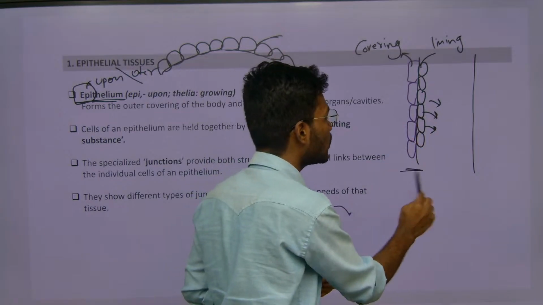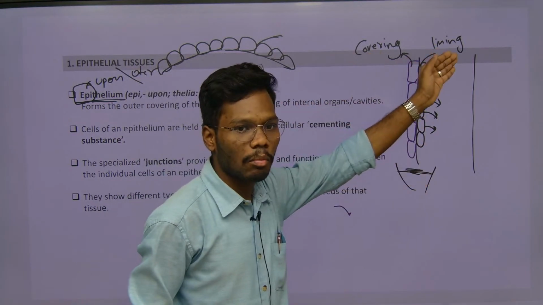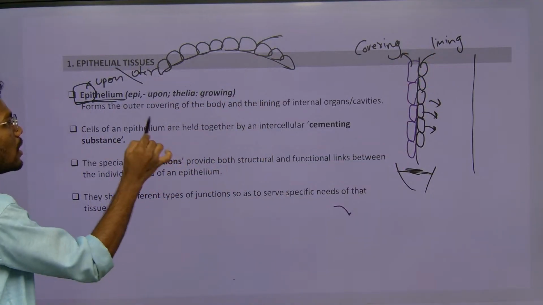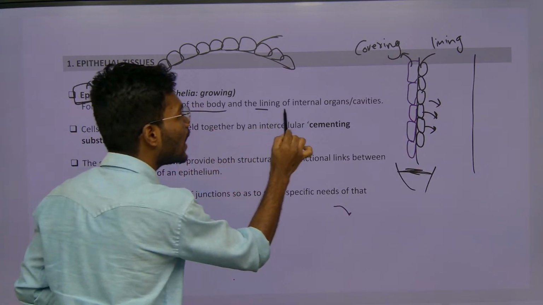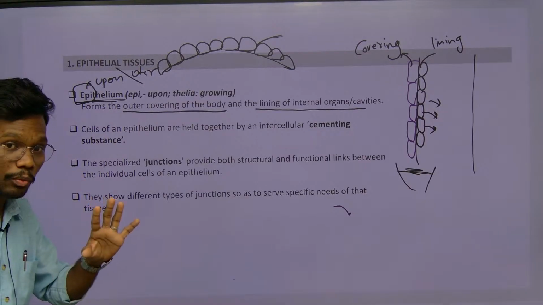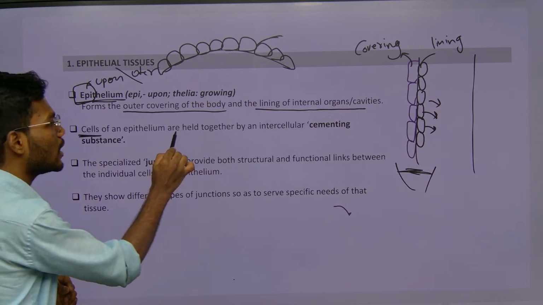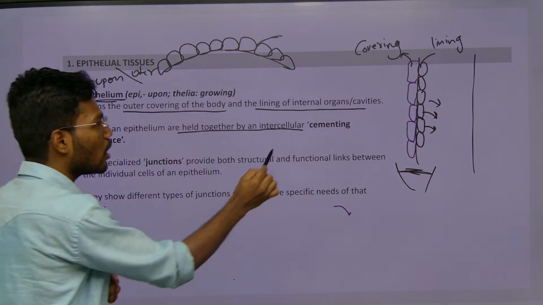So understand, there are two kinds of cells: which cover the body, and which line the body cavities. So that's the second point. These epithelial cells form the outer covering of the body, and also the inner lining of the internal organs or body cavities. Understand the first property. Next one, very important: these cells are held together by an intercellular material which is called as what?